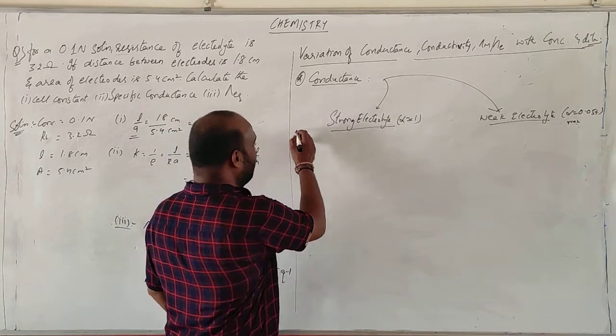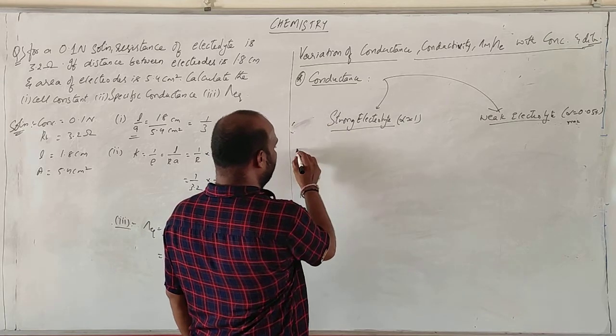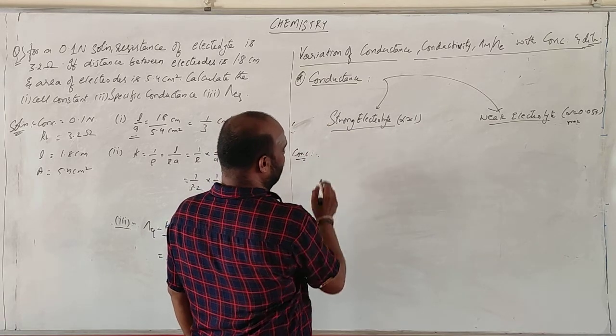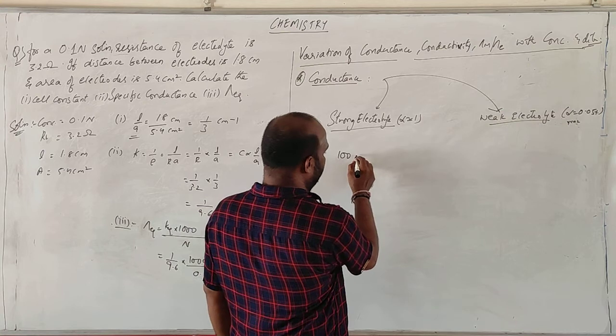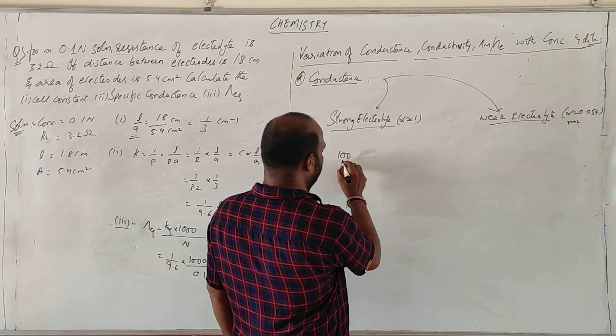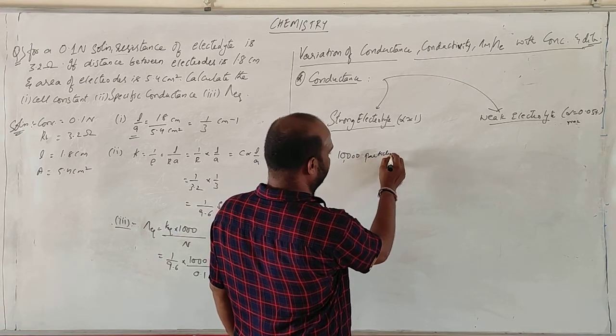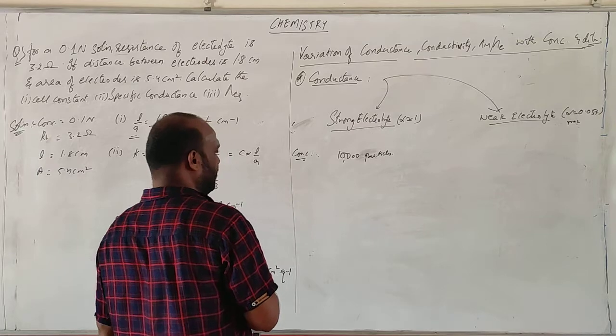So what happens if you dilute this one? Initially it is concentrated. Let me take 10,000 particles.